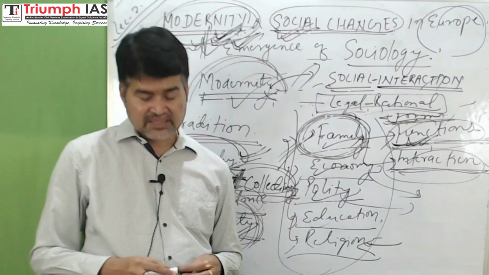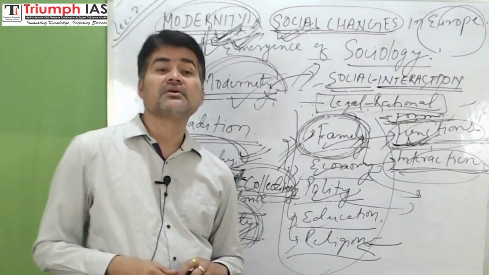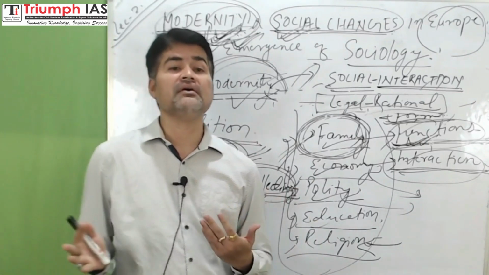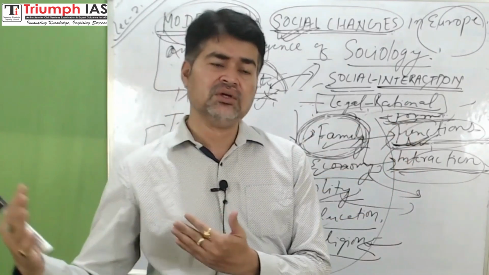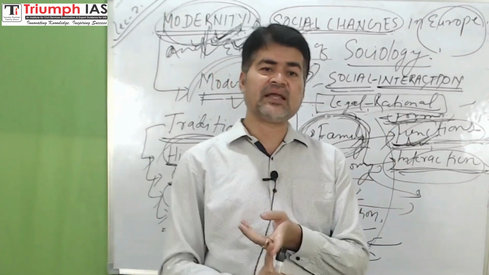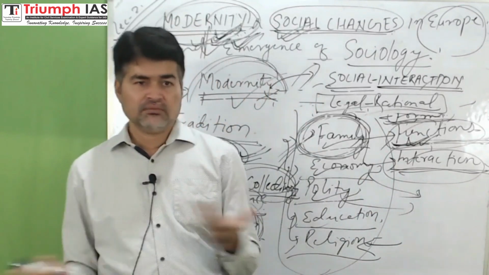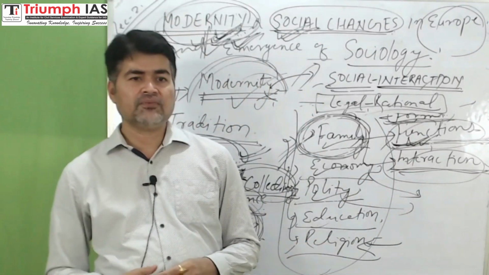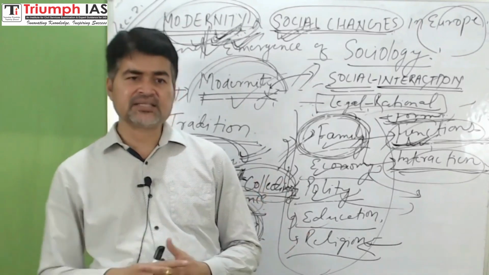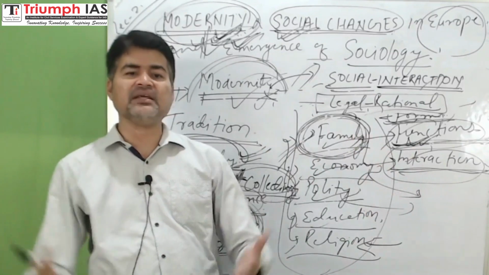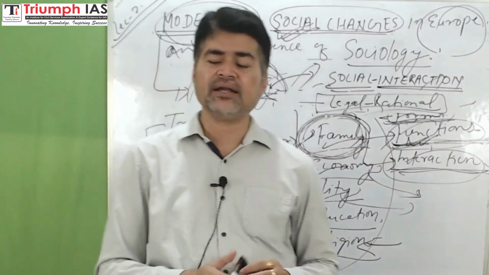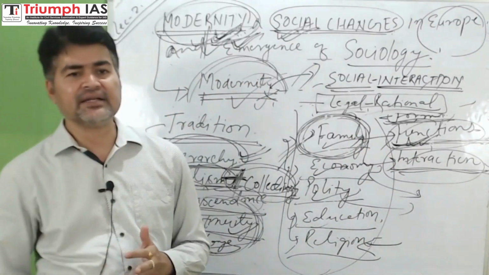Like sacramental marriage still continues in society, right? Even if decisions for marriage are taken by individuals, for religious sanctity, sacramental marriage is arranged by the group, family, caste.